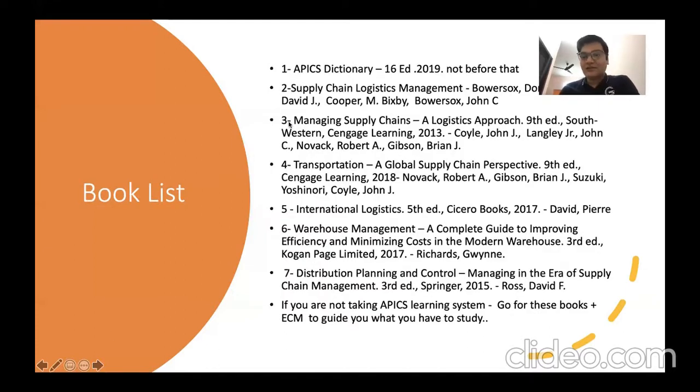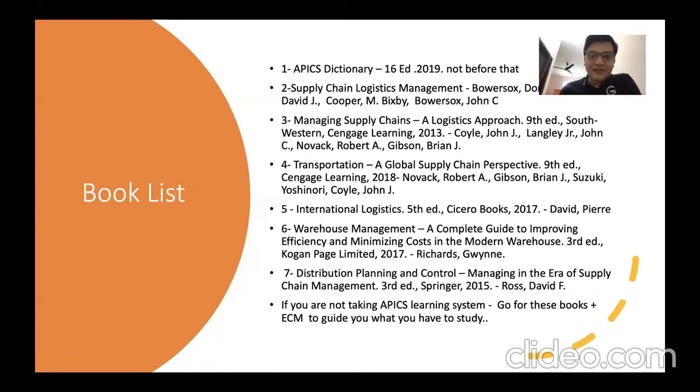This is the book list. As I said, if you do not want to go with your Apex instructor led program, then you need two things. The first is the ECM, and the second is the books mentioned here, which are also advised by ASCM for the CLTD certification.